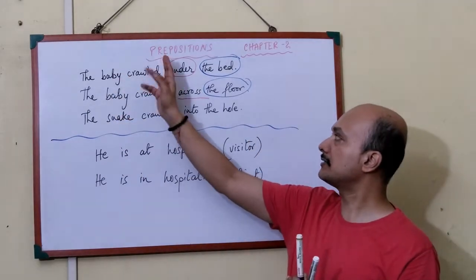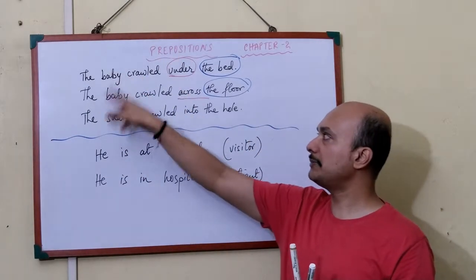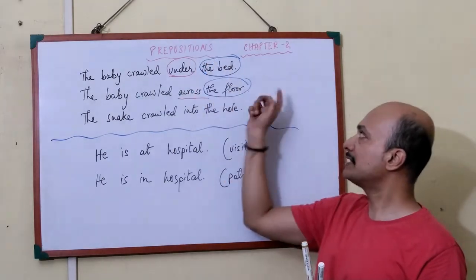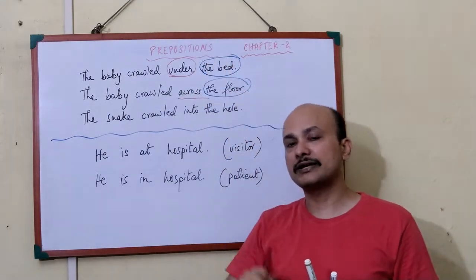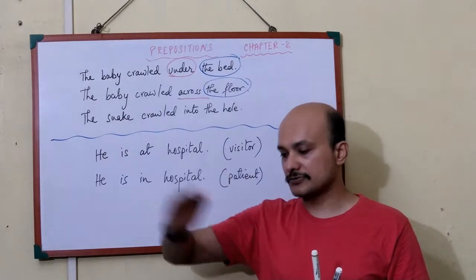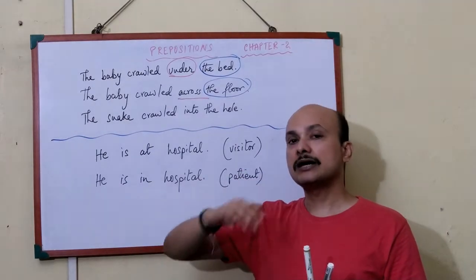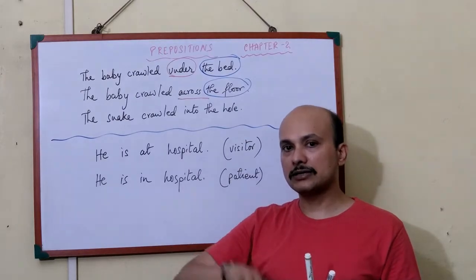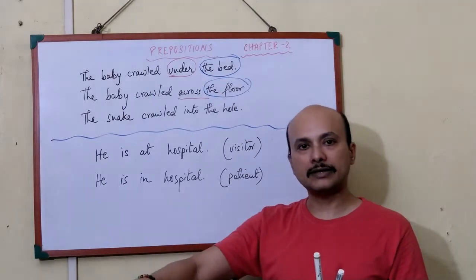Nothing is here to guide us. The baby crawled, everything is the same. It's only these two words which are different. That means the object is different. If it is floor, we will write across from this side to that side. If it is a bed where he can go under, then we will write under.